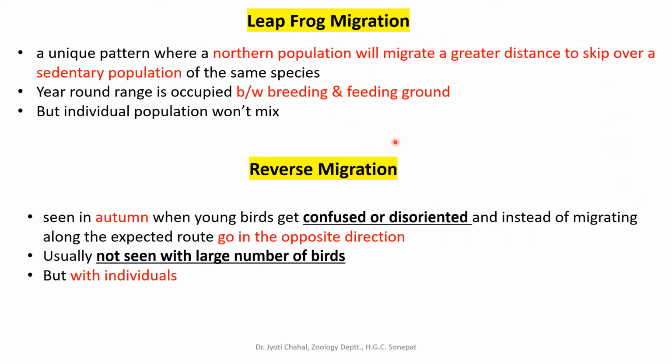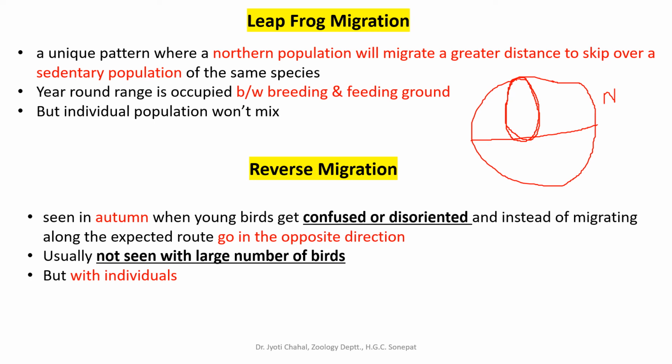This is a unique pattern where a northern population will migrate a greater distance to skip over a sedentary population of the same species. Okay, let me draw a diagram for you. Suppose this is the northern hemisphere. Here is the habitat range or migratory range of a bird, along the latitude. Now in this whole range, one single species occupies this range.